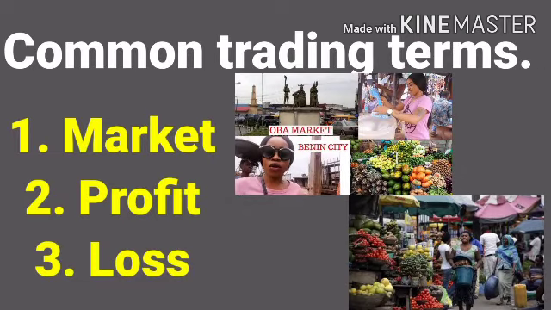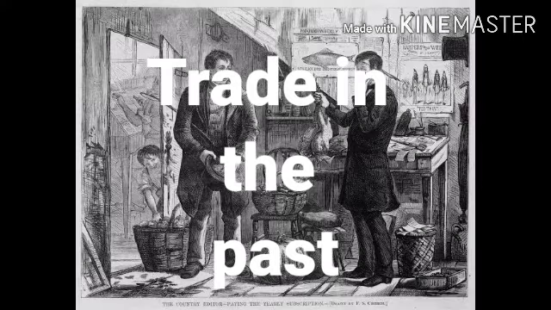Common trading terms. First, we look at market, profit, and loss. A market is a place where people buy and sell commodities. Examples of popular markets: you have the Urban market in Benin City here. This is a typical market in Nigeria. You have the Abuja market, Mile 2 market, you have the Regbeni market. Lots of markets. Profit is when a trader is making it, and loss is when it's not making it.